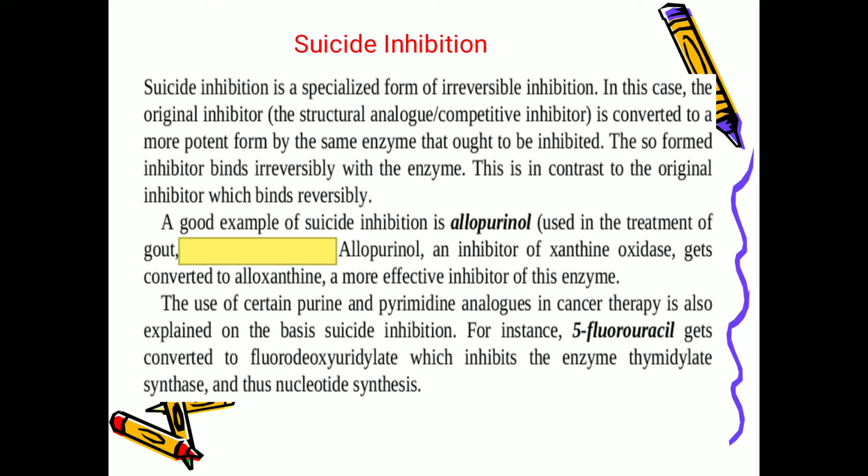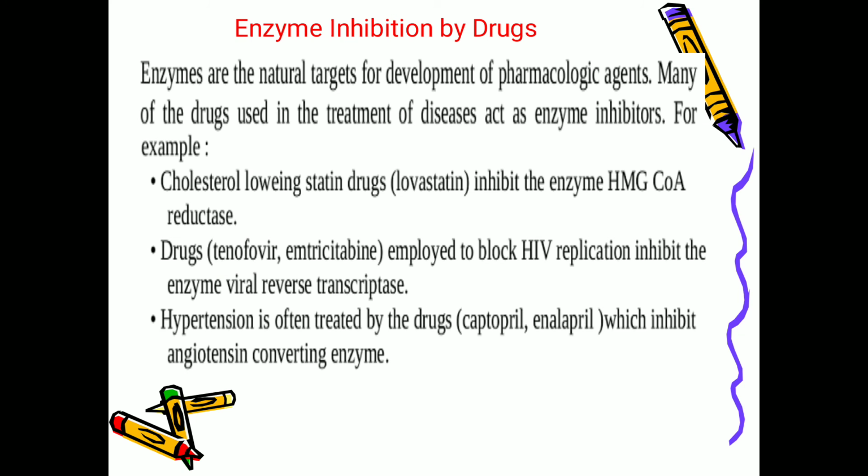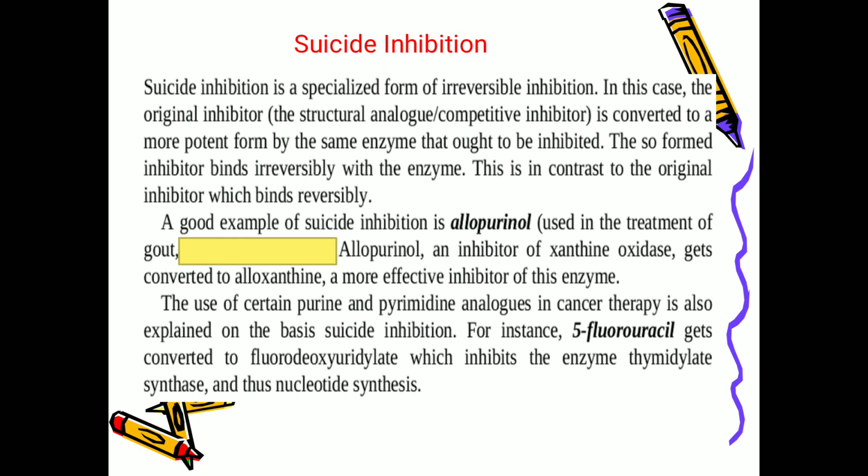Next, the other concept is suicide inhibition. Suicide inhibition is a specialized form of irreversible inhibition. In this case, the original inhibitor, that is the structural analog or competitive inhibitor, is converted to a more potent form by the same enzyme that ought to be inhibited. The so formed inhibitor binds irreversibly with the enzyme, in contrast to the original inhibitor which binds reversibly. A good example of suicide inhibition is allopurinol, which is used in the treatment of gout.